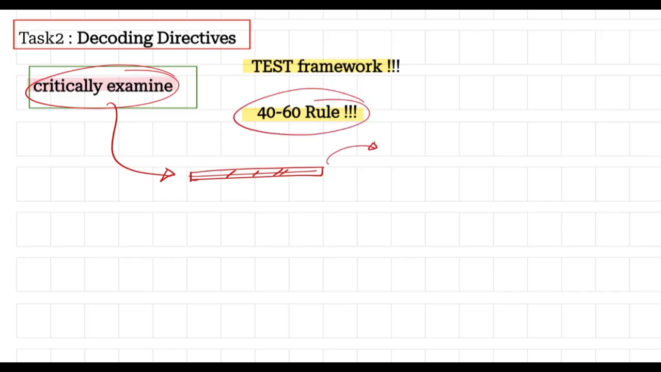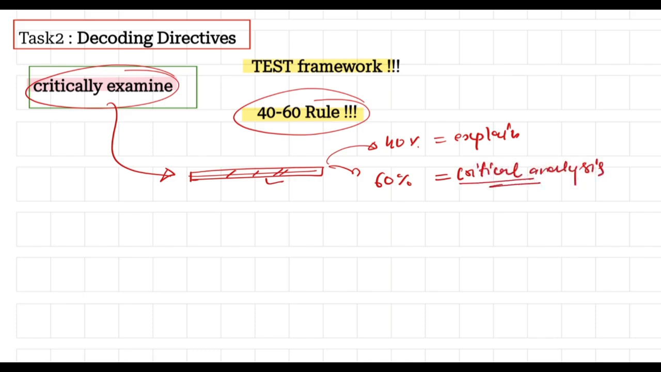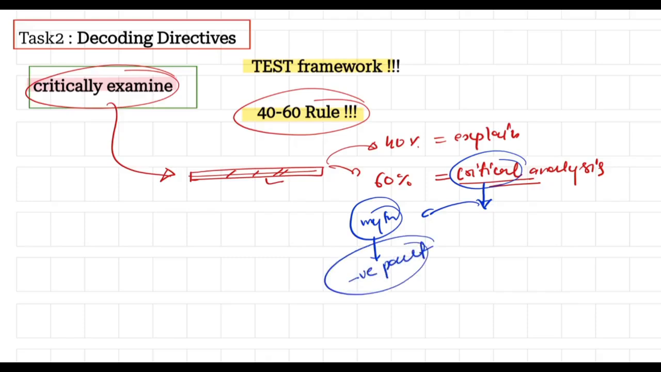What is the 40 to 60% rule? 40% you have to explain the statement, whatever the statement is, and after that 60% you have to do critical analysis. And here comes one part that beginners or aspirants are very much confused about: what is critical? The myth is that critical means we have to write the negative part. Critical analysis means you have to think, you have to interpret, you have to evaluate.